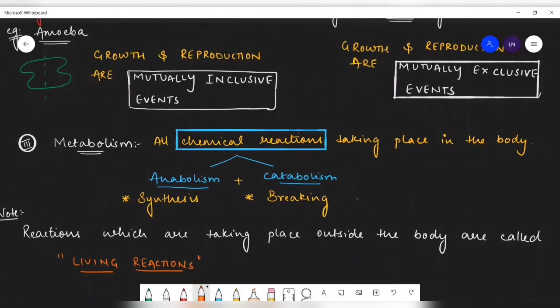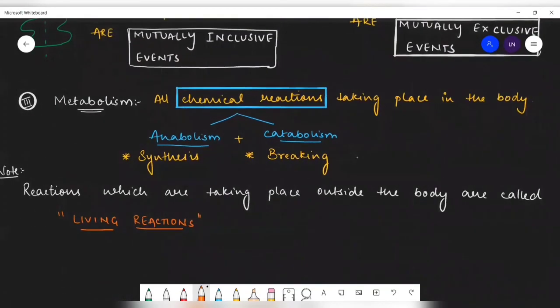Clear? Now comes the next concept, which is metabolism. Now, what is metabolism? All the chemical reactions which is taking place in the body, we call it as metabolism. So metabolism can be two types, anabolism and catabolism. Anabolism means synthesis of substances. That means smaller ones will combine to give a larger molecules, isn't it? Catabolism means it is breaking of the substances. Okay. Now, a very important line of the NCERT, reactions which are taking place outside the body are called living reactions. We do not call it as living organisms. Very, very important concept. Clear to all of you?